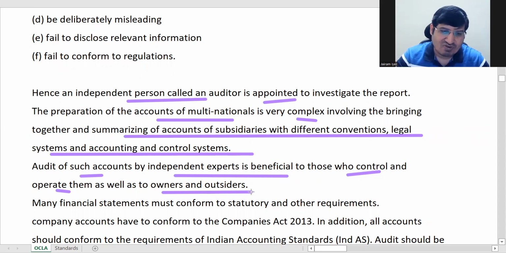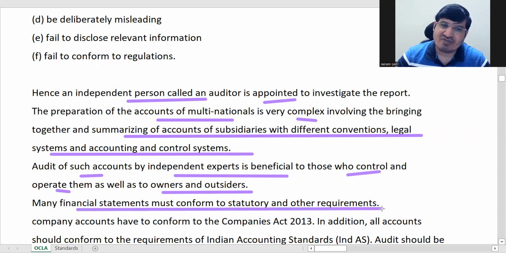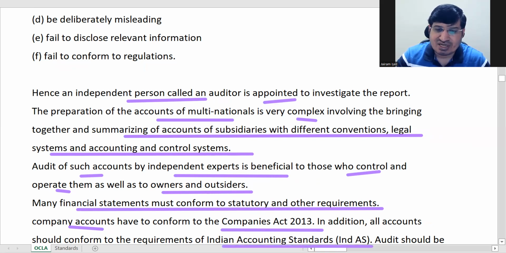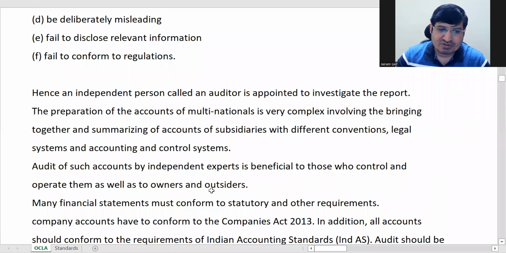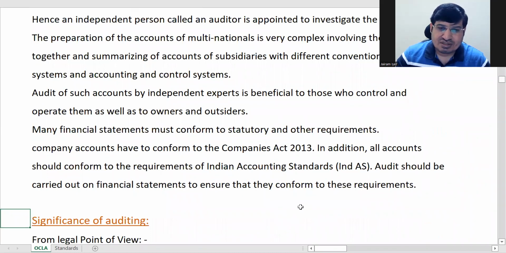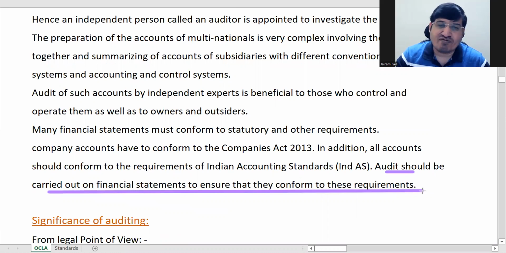All parties involved. Many financial statements must conform to statutory and other requirements. The laws of the country have to be adhered to. Like company accounts have to conform to the Companies Act. Indian accounts have to follow Ind AS. So audit should be carried out to make sure that these requirements have been conformed to.